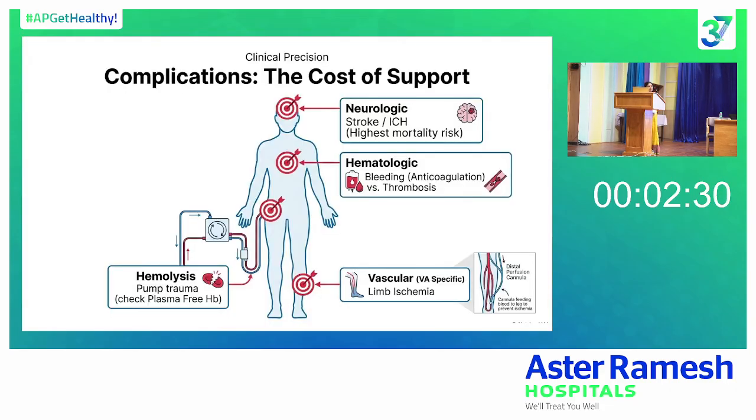The bleeding risk is very, very high when the patient is on ECMO, because we give anticoagulation. The mortality because of bleeding is almost around 30 to 40%. The patient can bleed anywhere, right from intracranial to chest or even GI bleeds, which can be catastrophic. Because blood is passing through the extracorporeal circuit, there is always a chance of hemolysis. Especially for VA ECMO, we put a cannula on the femoral side, so there can be a chance of limb ischemia. That is why for VA ECMO, we usually put a distal perfusion cannula also to prevent limb ischemia. For all these complications, we have to monitor the patient very meticulously.